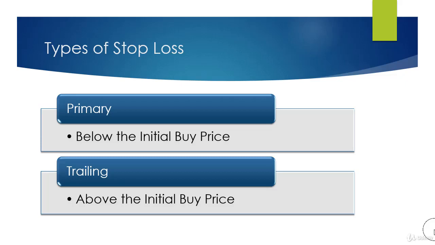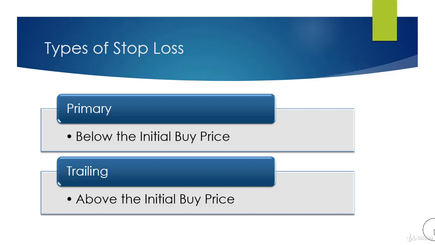Trailing stop loss is a level above our initial buy price. This kind of stop loss enables us to take a maximum portion of profit home in an opposite trend. In the worst scenario, we may not take the entire profit home, but we can take the maximum possible profit if we employ the trailing stop loss technique. Even if the market crashes, we will exit by taking a major portion of our profit and not losing our profit in the bear phase. A trailing stop loss can be a moving average based on your trading style, or it can be some percentage of the profit that we are earning.